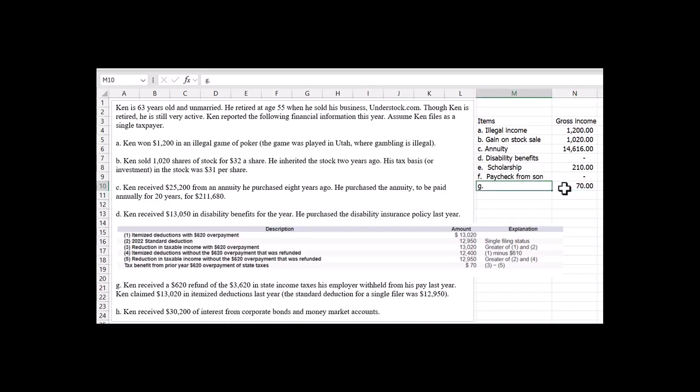That represents, what do we want to call that? The state income tax refund. Okay, that would be taxable in the current year.